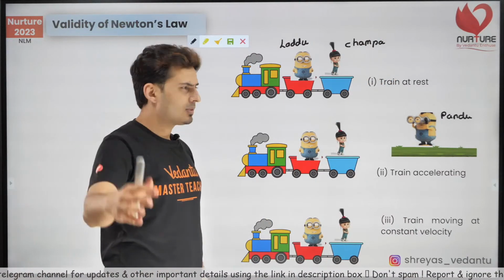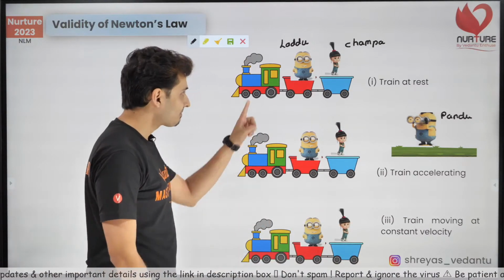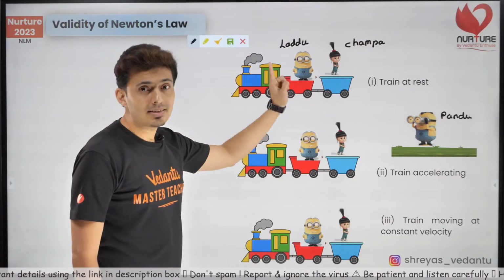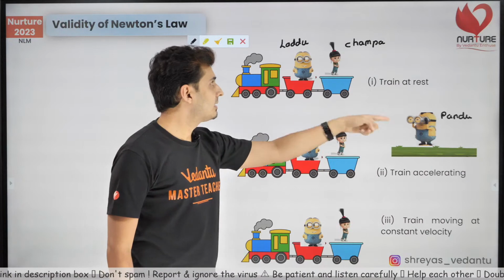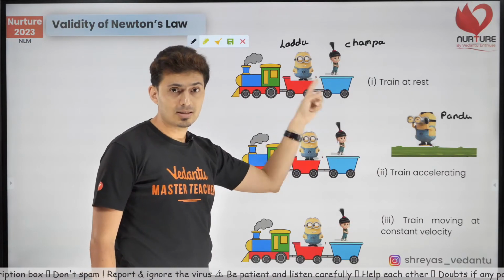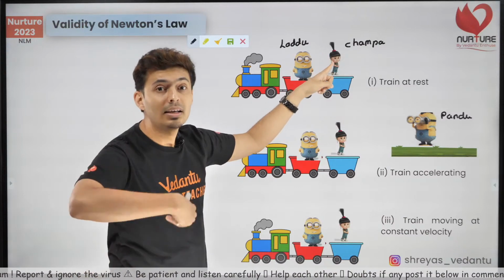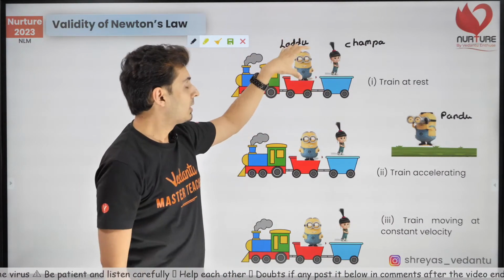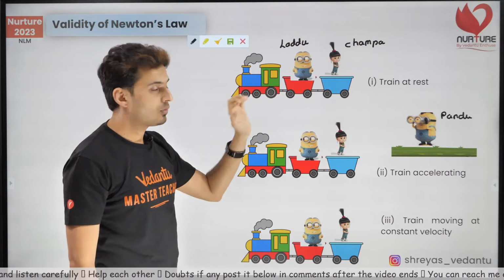Suji will talk about all the centripetal, centrifugal and all that later on. Don't confuse. Focus now. In the first situation, who is the observer and who is being observed? The Pandus and the Laddus are the observers. These minions are the observers. This Champa is the object, the person whose free body diagram will be drawn. The forces will be drawn for Champa.